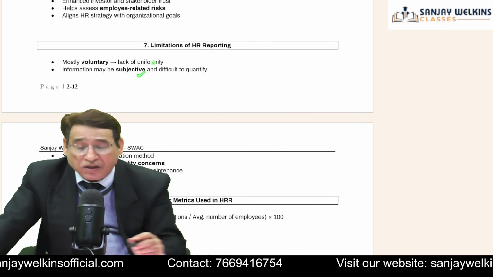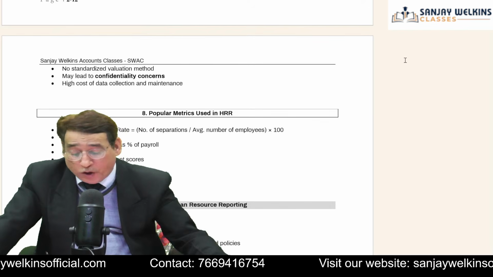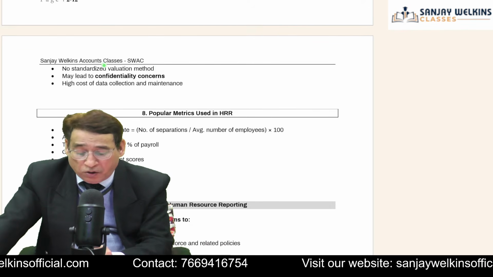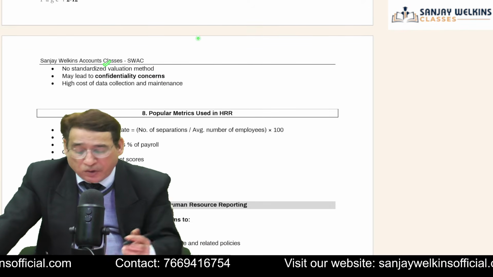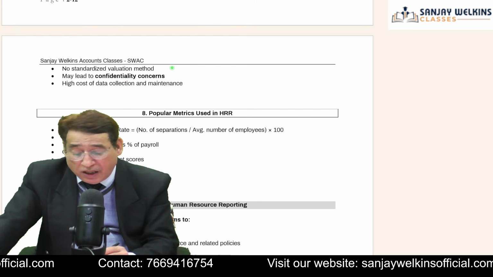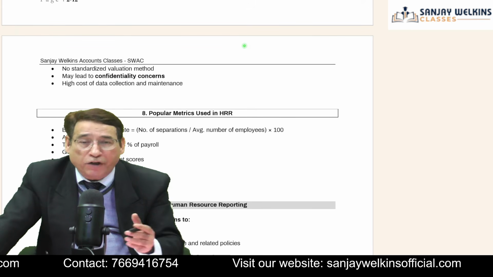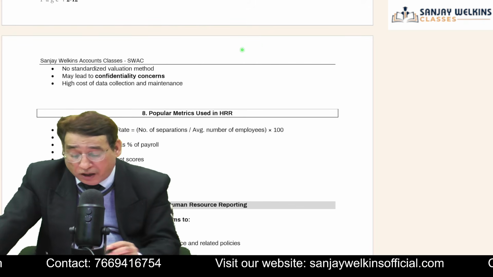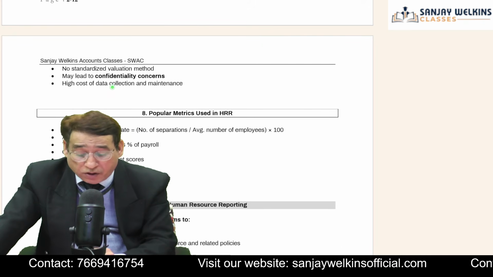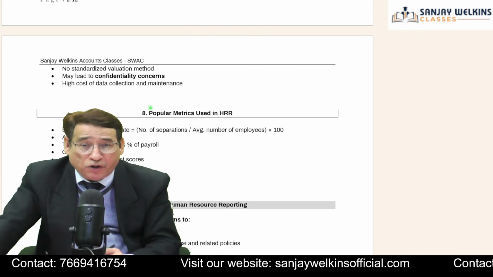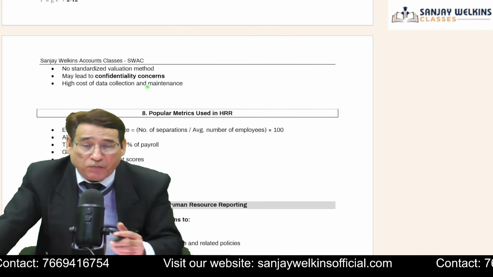And it may be subjective. Sometimes it becomes very difficult to quantify the same. As I told you, there is no standardization as there is no standard. And sometimes there are confidentiality concerns because some private information of the employees may be leaked out. And of course, sometimes it involves very high cost to collect the data and to maintain it.